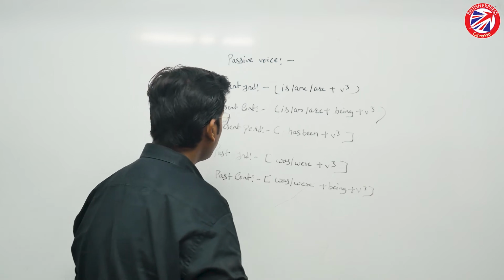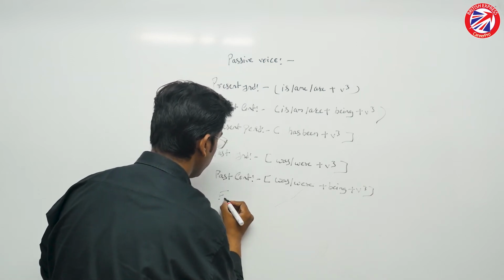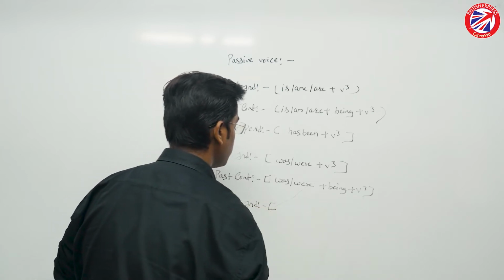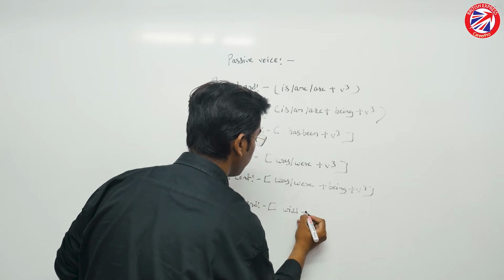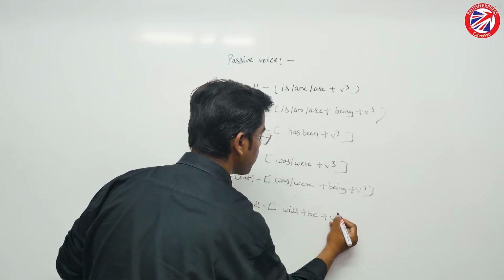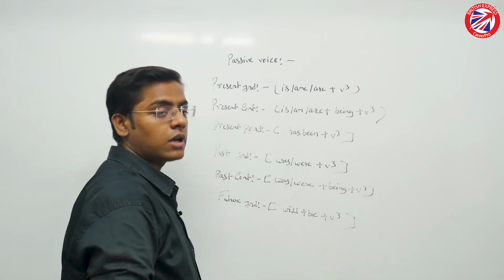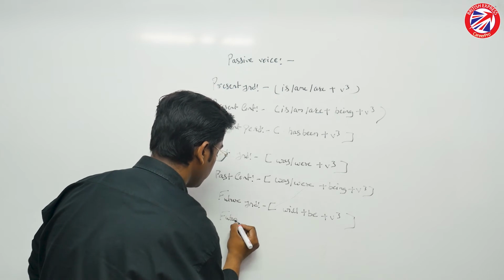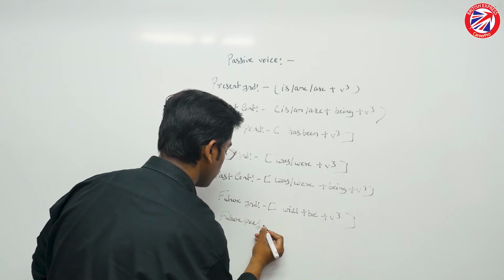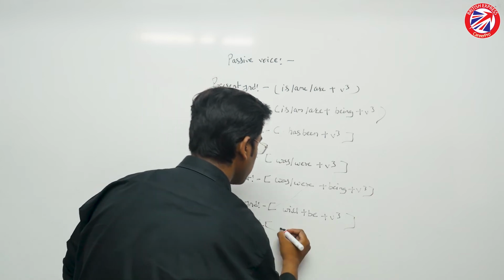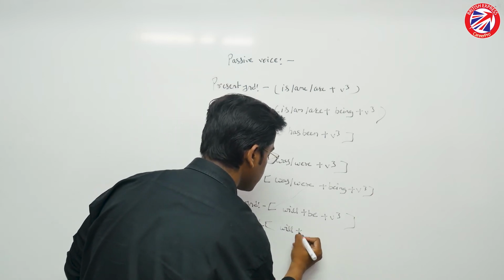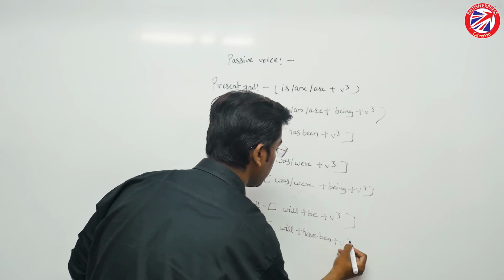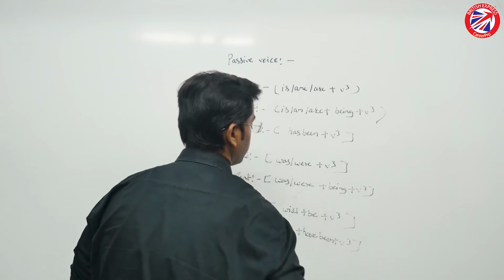Now let's talk about the future one. So first we will do future indefinite. And in this we're going to use will plus be plus verb's third form. That's it. If we talk about the future perfect one, in this we're going to use will plus have been plus verb's third form. That's it.